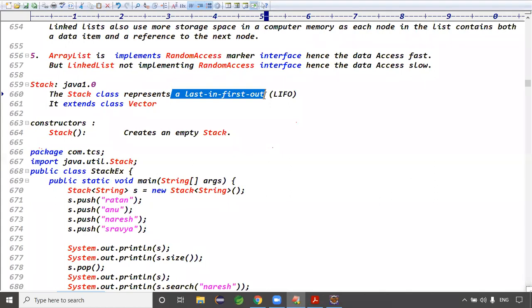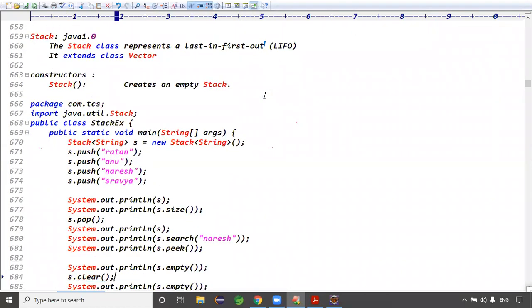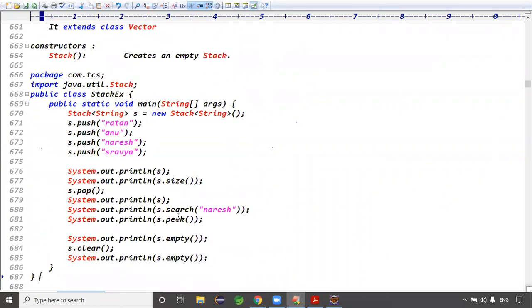Exactly. So push means what? Insert the data. Pop means remove the data. Search means what? Searching for the element, right? Okay, good. And peek means what? Returns the top element of the stack. Empty means check whether it is empty or not. Clear means what? Remove the data. So again is empty, right?